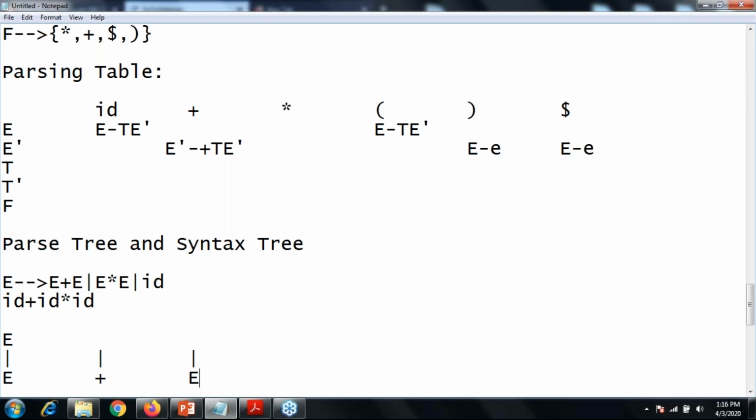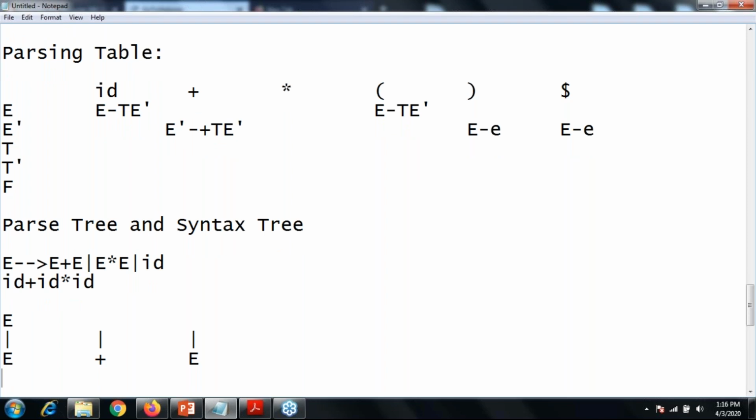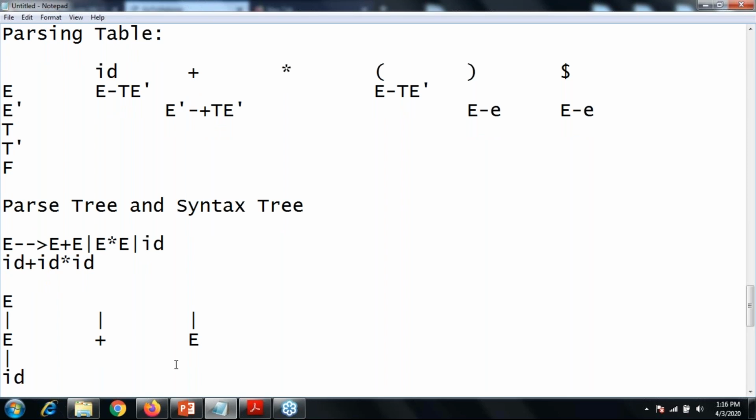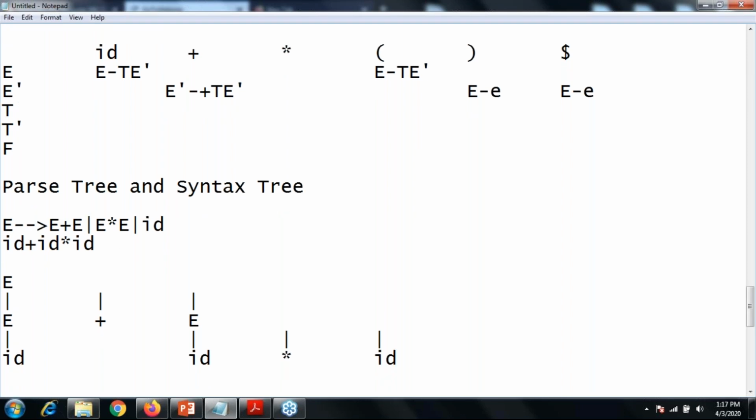Then this E can produce id, and this E can produce id star id, for better convenience.